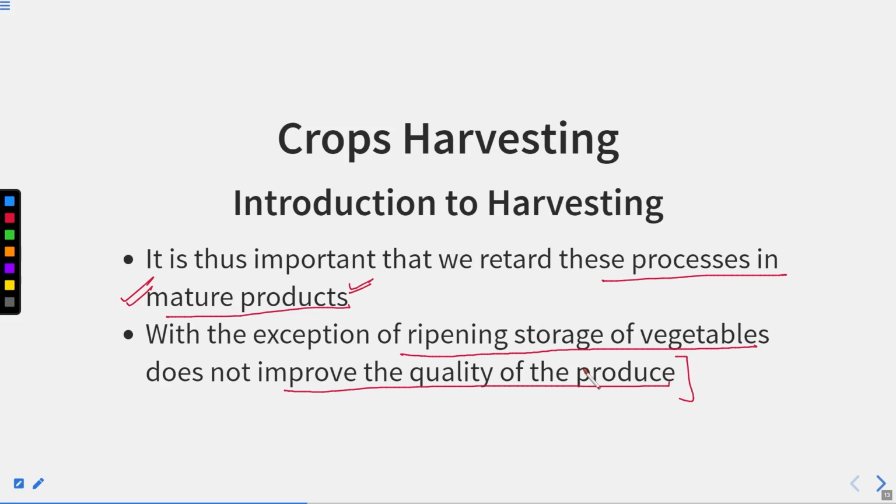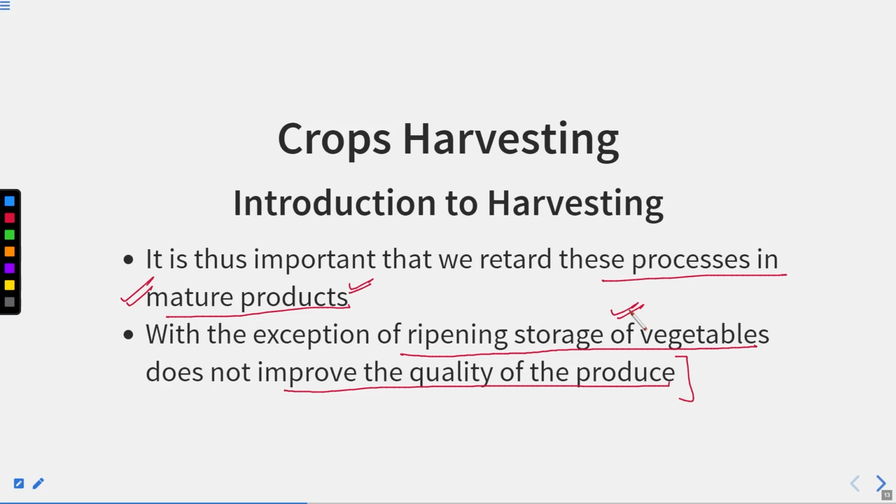So ripening and storage of vegetables is not going to improve the quality. The quality of the fruit depends upon the plant that is giving rise to the fruits or the vegetables. It also depends upon the environmental conditions that the particular plant is facing, the nutrients, the water that you are providing to the plants. It all depends on that, the weather conditions, right?